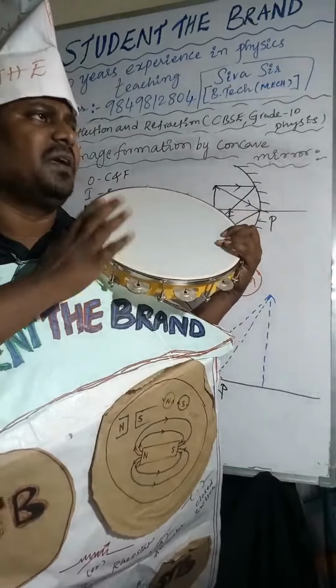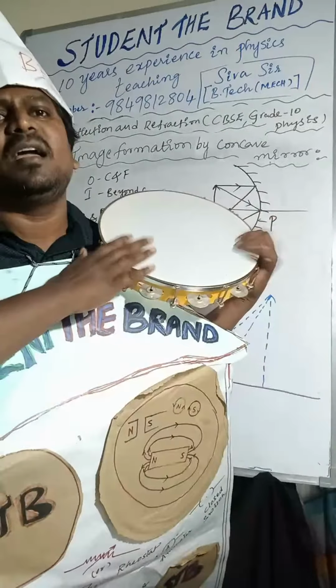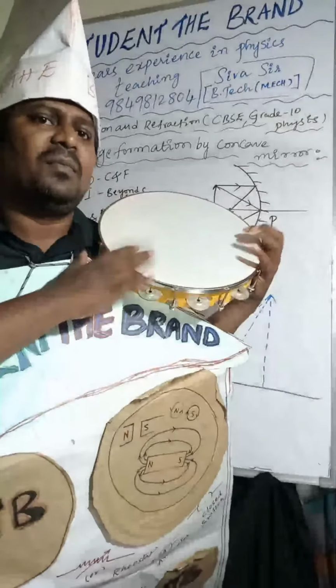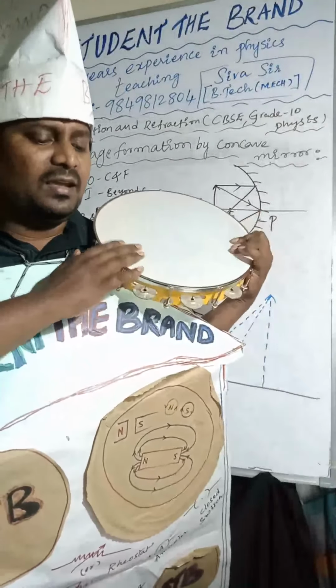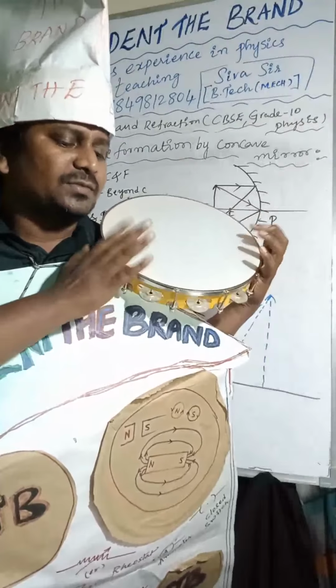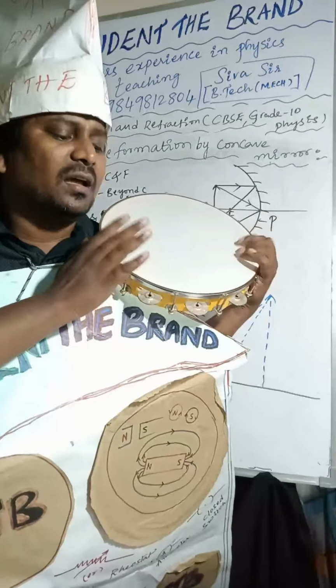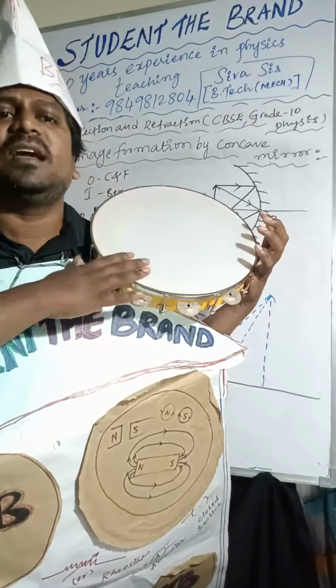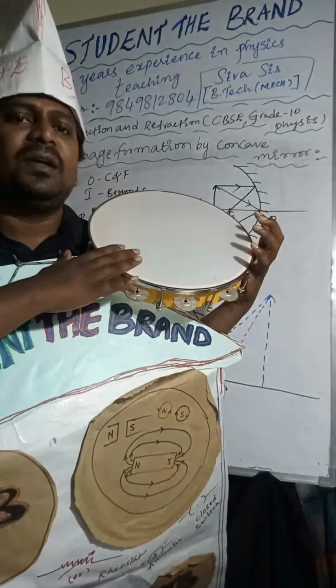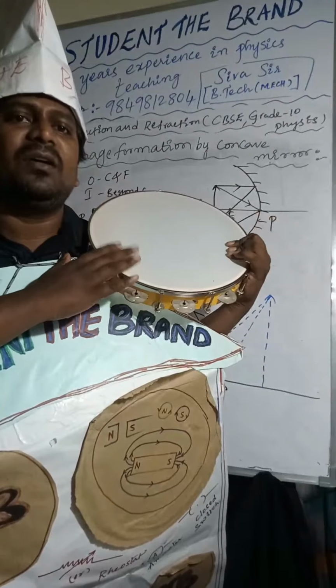Myopia, myopia, myopia. Myopia, myopia, myopia. Near distance we can see ya. Far distance we can see ya. Myopia, myopia, myopia.